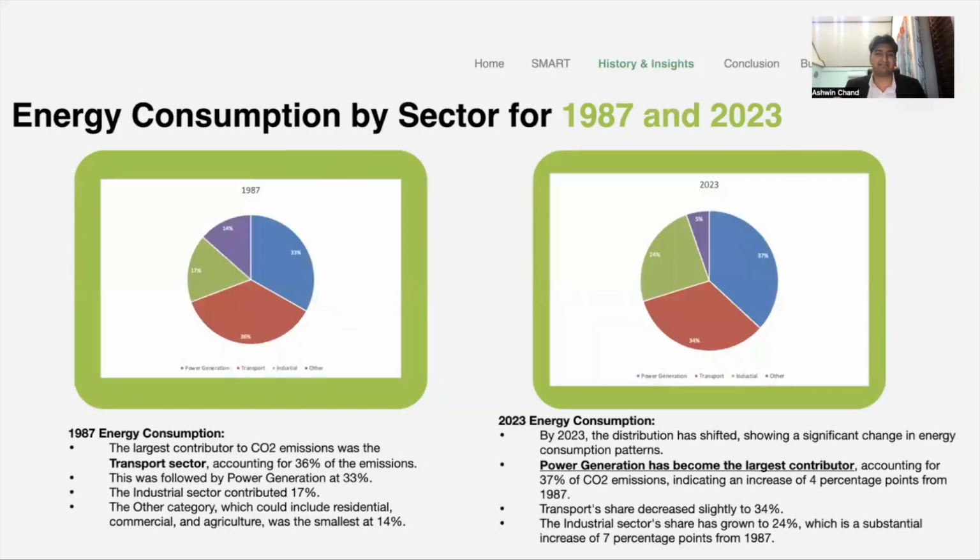Now, energy consumption by sector for 1987 and 2023. Power generation and transportation were among the biggest in 1987. Others was there, industrial was there, but in 2023, power generation was the biggest one. Transportation was nearly as big in 1987, but it lost its market share. Losing its market share is a very bad thing. You know why? Because that means we've increased our carbon emissions. And this shows that our consumption has increased and power generation has become the largest contributor to carbon emissions.